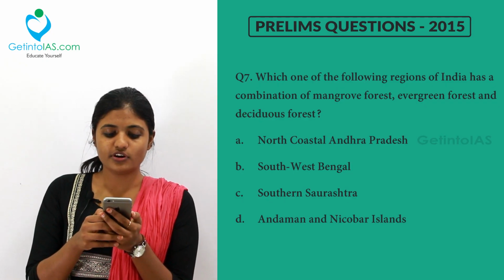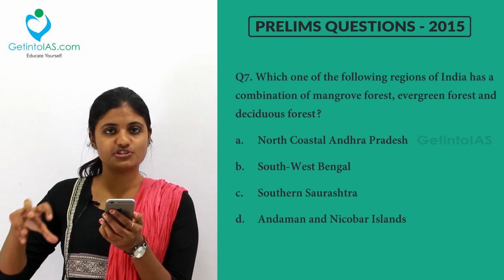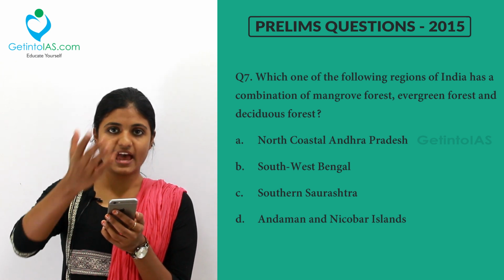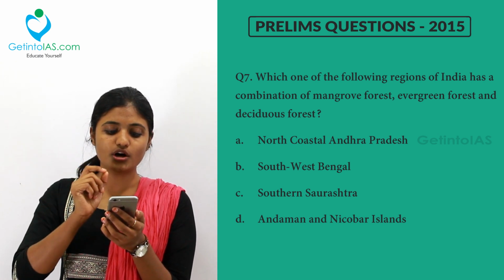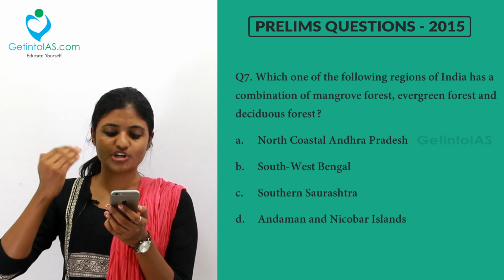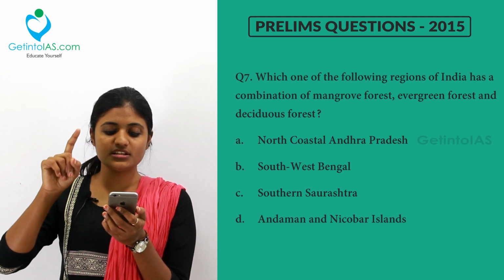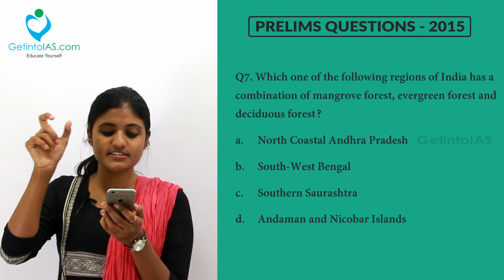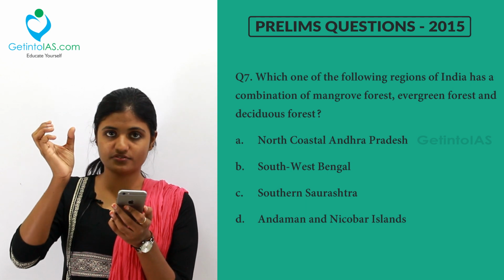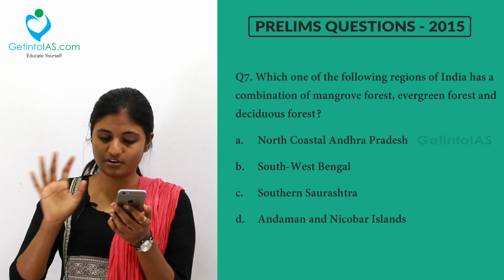Seventh one, which one of the following regions of India has a combination of mangrove forest, evergreen forest and deciduous forest? It has all the three combinations. So A, North Coastal Andhra Pradesh, Southwest Bengal, Southern Saurashtra, Andaman and Nicobar Islands. North Coastal Andhra Pradesh has deciduous and mangrove forest. The coastal region of northern Andhra Pradesh contains deciduous and mangrove forest. So option 1 is not correct.